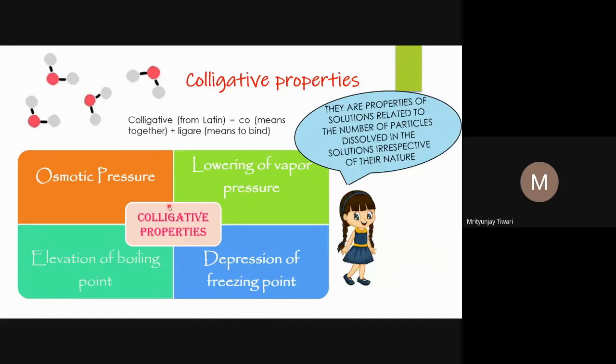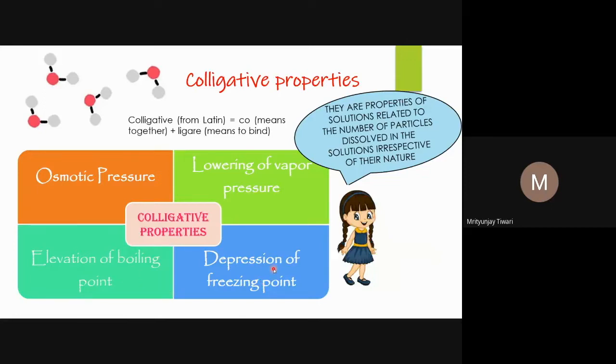There are four colligative properties that we actually look into. First is the osmotic pressure, then the lowering of vapor pressure. The vapor pressure that we have seen, it lowers. The lowering of vapor pressure is also a colligative property, because if you increase the number of solute particles, as we have just seen, the vapor pressure will be reduced correspondingly. And then the elevation of boiling point and the depression of freezing point.